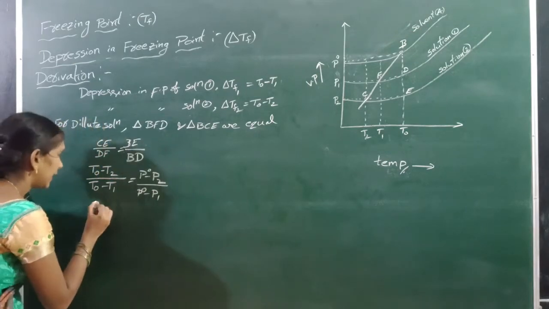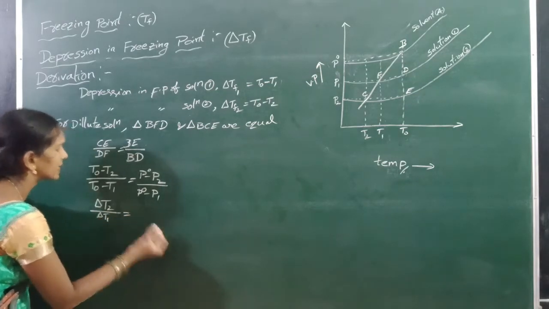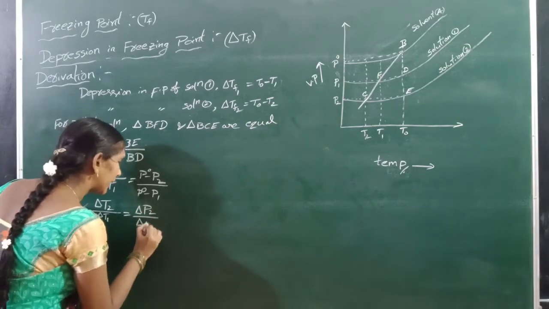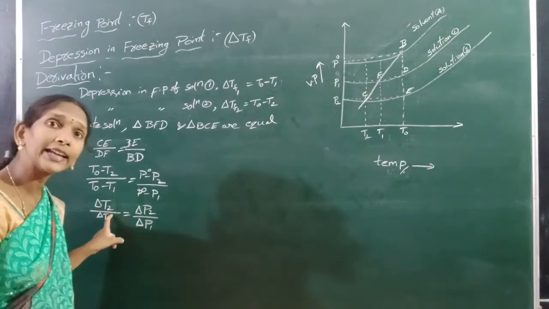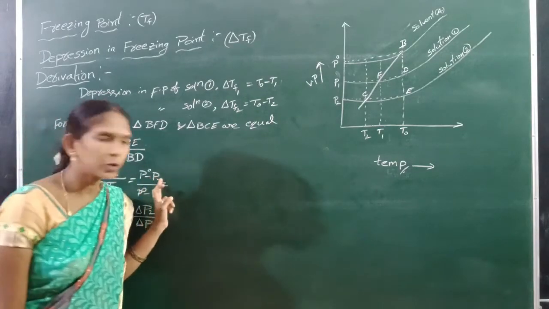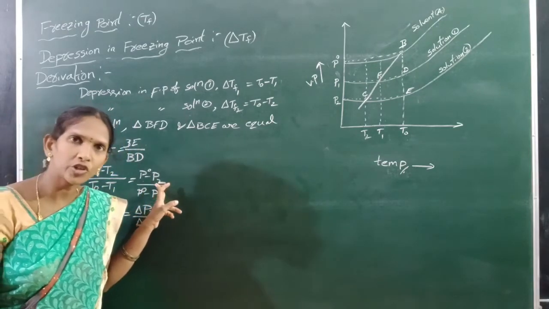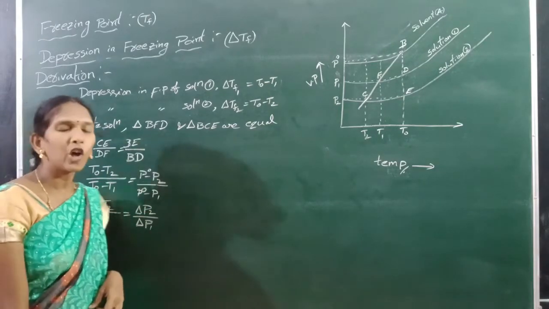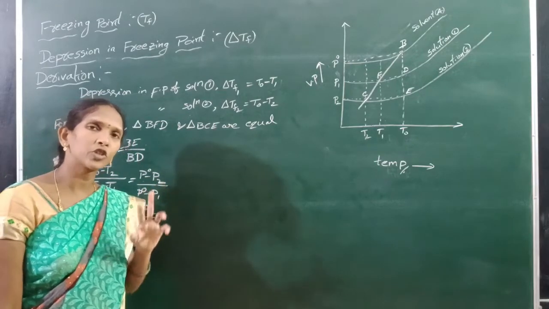Next, delta T2 by delta T1 is equal to delta P2 by delta P1. Here P0 is the vapor pressure of the pure solvent, P1 is the vapor pressure of solution 1, P2 is the vapor pressure of solution 2. Next, P0 minus P1 means the lowering of vapor pressure of solution 1, P0 minus P2 means the lowering of vapor pressure of solution 2.